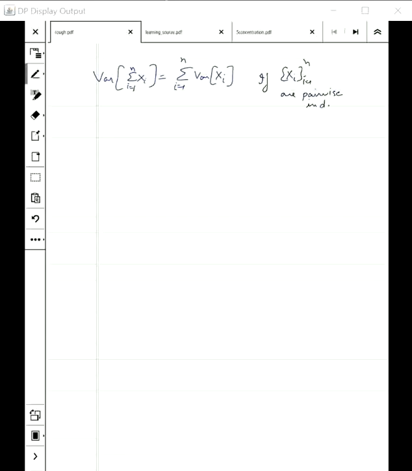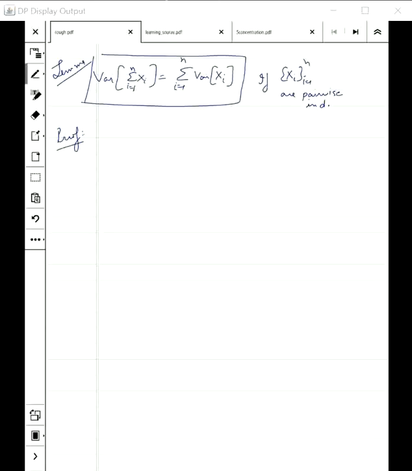So this is the lemma which we want to prove, but you have to remember that this linearity is not always true. It is only true when the xi's are pairwise independent. This was true for expectation in all cases, but for variance it is only true with some condition. So let's see a proof of this. You might want to pause and try the proof yourself also. Anyway, let me give you the proof.